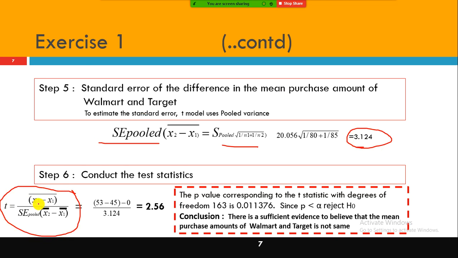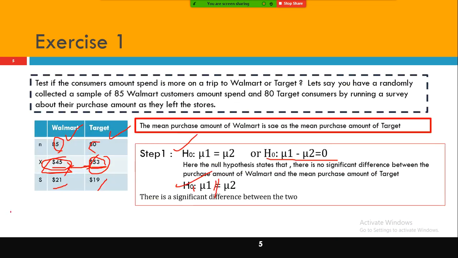And the test statistic formula is different here, because here we have two samples: x2 bar minus x1 bar divided by the pooled standard error. Simply you plug in this value in the denominator. My sample 2 mean is 53 and my sample 1 mean is 45.